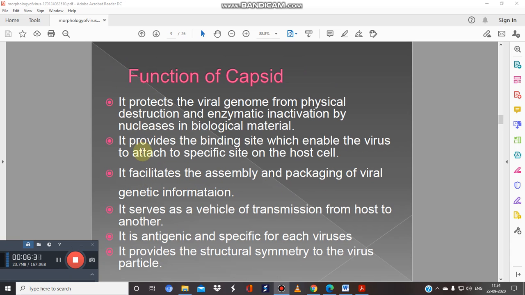Okay, so next function, it provides the binding site which enables the virus to attach to a specific site. So this is a very important function of the capsid. Next, it facilitates the assembly and packaging of the viral genetic information. Yes, it also serves as a vehicle of transmission from one host to another.